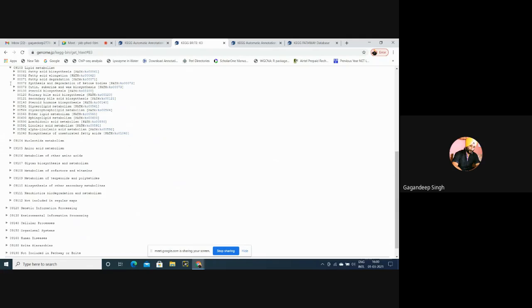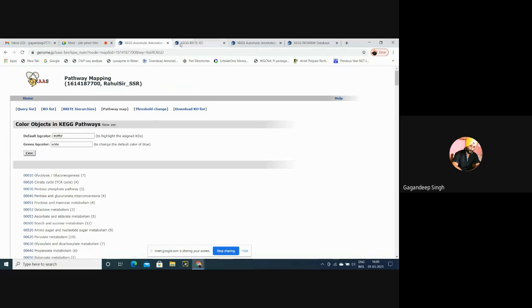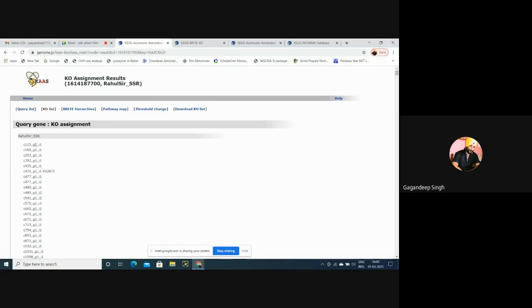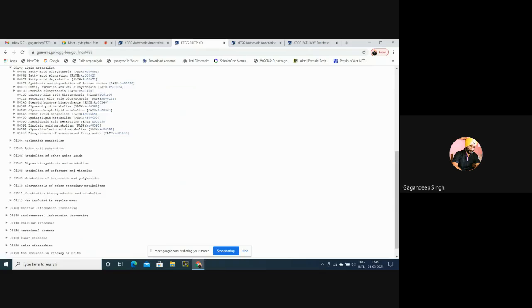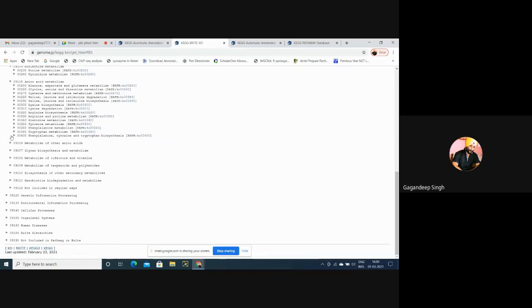Same is the case with lipid metabolism because there is no contig. Means what kind of contig? In the KO list, I have not found any C115G1I1 currently. Then I'll click on nucleotide metabolism. Might be I'll be able to find it, but no. Amino acid metabolism, again not.